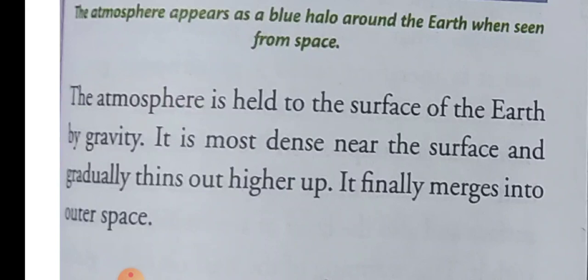It is most dense near the surface and gradually thins out higher up, and it finally merges into outer space. Dense means very close, and merges means mixes into outer space.